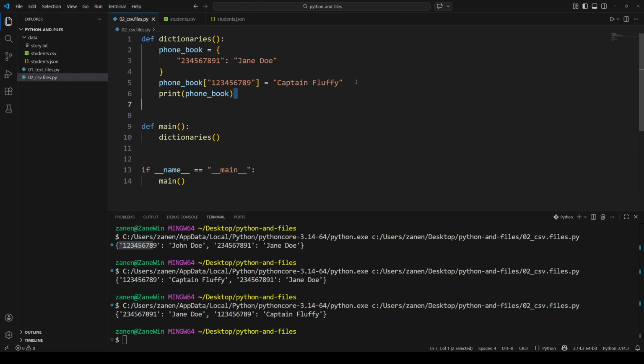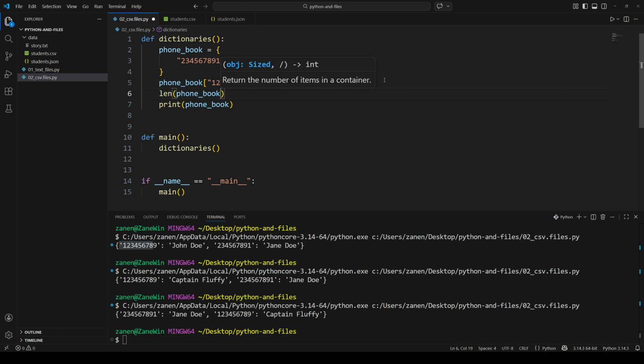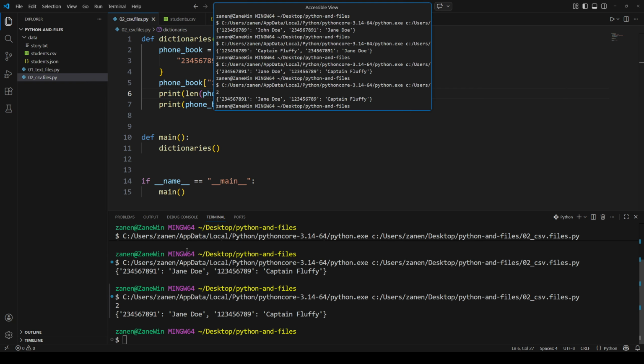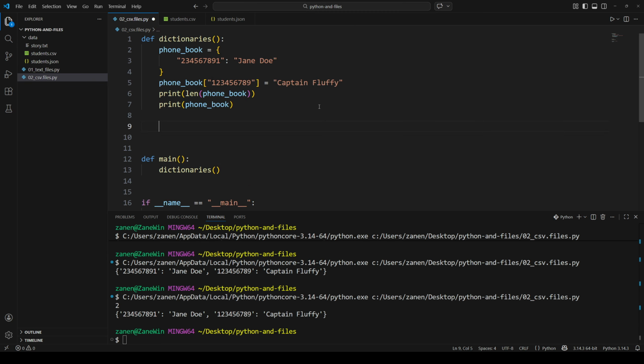And we can easily remove, delete, and all of these. So we can change, we can delete, we can add. We don't allow any duplicates because of the unique keys. Similar to a list, we can get the length of a phone book just by doing this. We can print here and see what happens. We get number 2. We can iterate through them, similar to how we did with lists in for loops. But then instead of saying for item in our collection, phone book, we are instead going to say, you can start with just basically key, value.